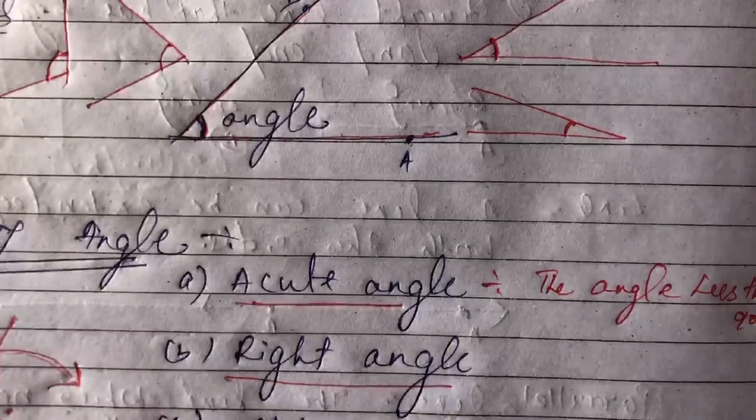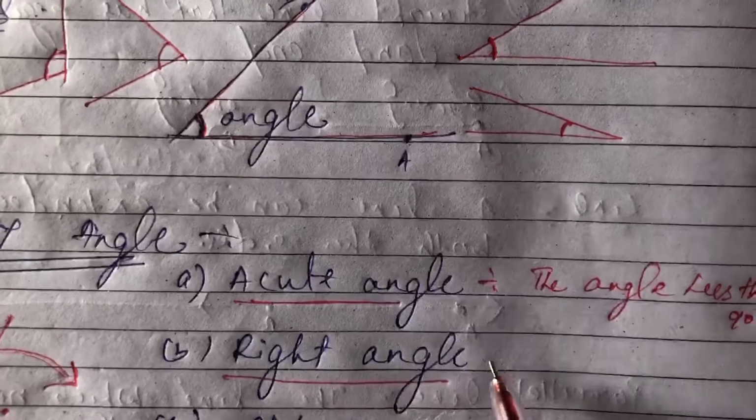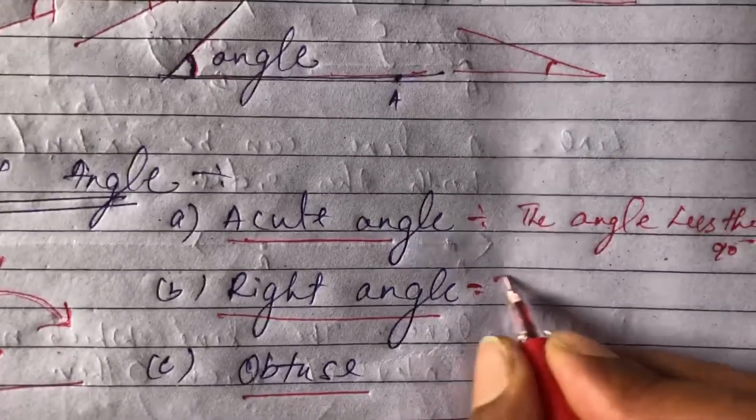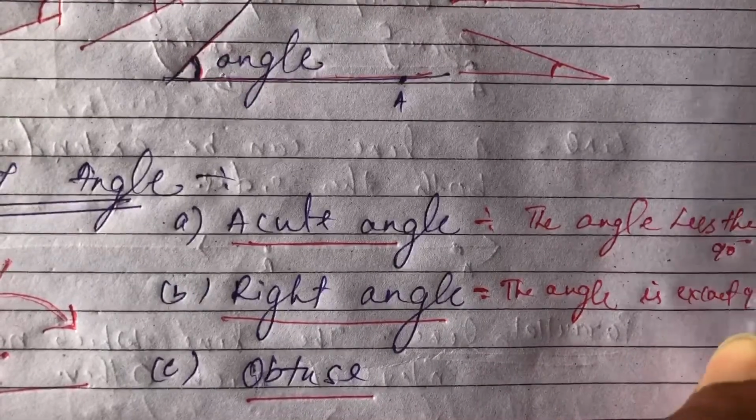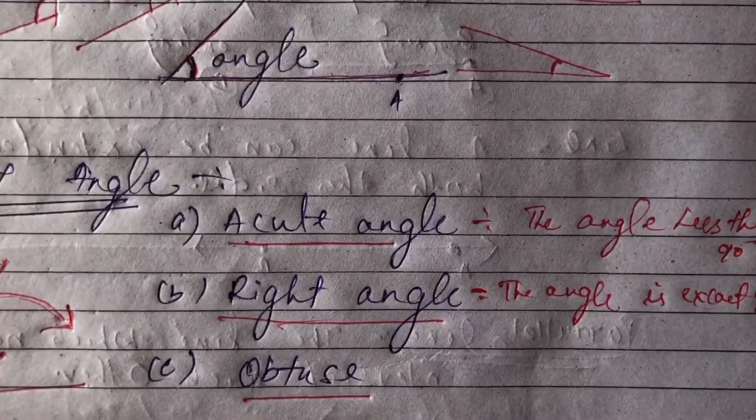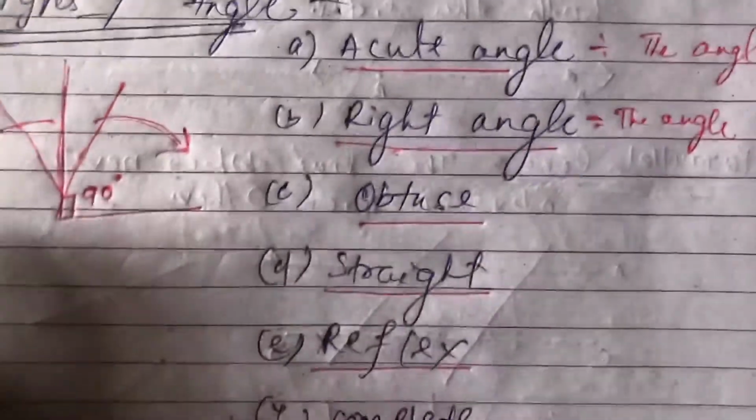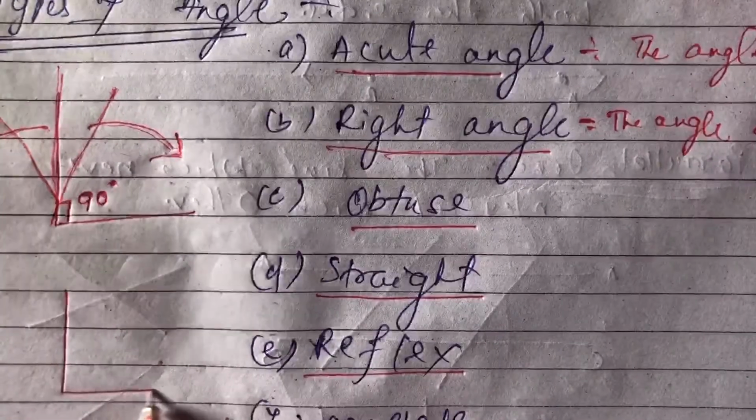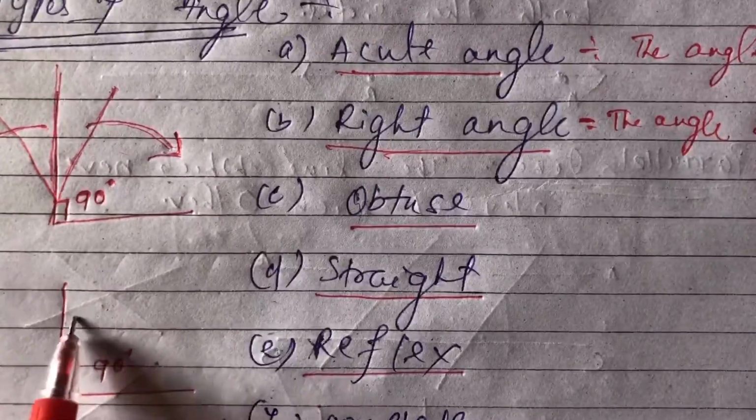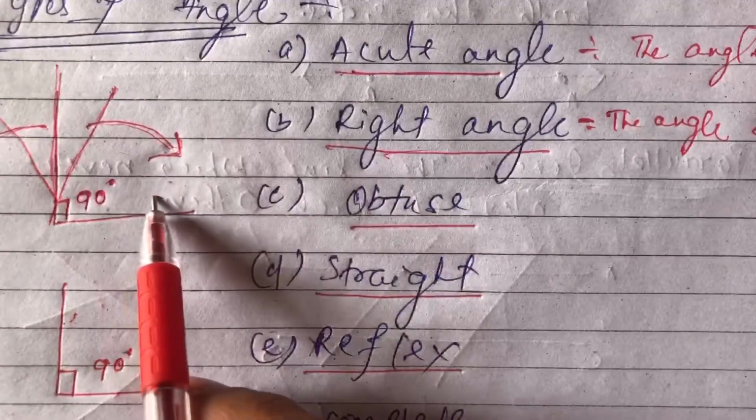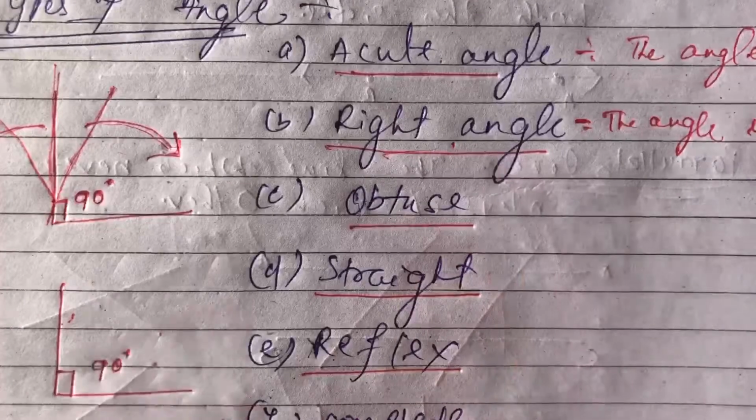So what I said is that the angle which is less than 90 will be the acute angle. Now the second one, right angle: the angle which measures exactly 90 is known as right angle, which I have drawn. This is the right angle. This is 90 degree. If it is less than 90, then it will be an acute angle. If it is exactly 90, then it will be the right angle.